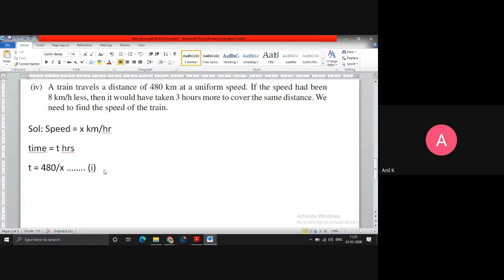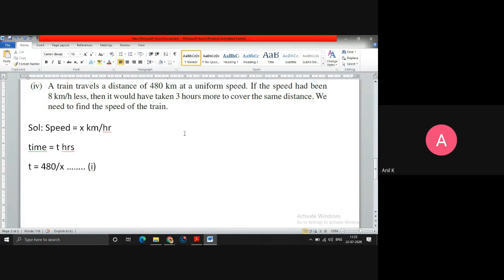Now what is the change? The speed had been 8 kilometers per hour less. Speed is decreased. So what will be the new speed? It will be x minus 8. And if speed decreases, then time automatically increases. It would have taken 3 hours more to cover the same distance. So here I'll take the new time. Actual time is t, and more means plus 3.